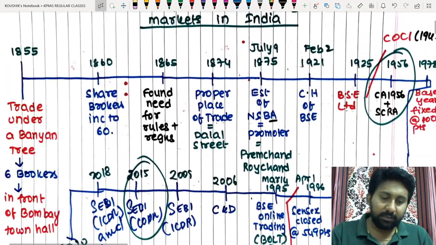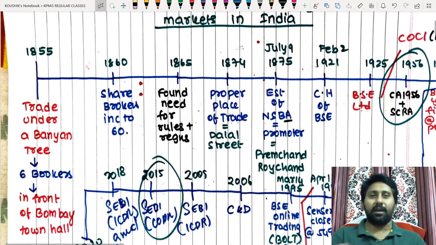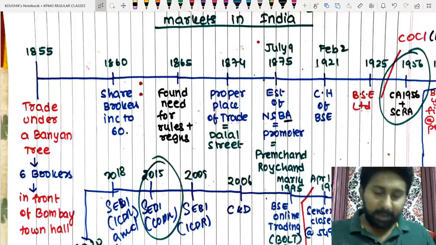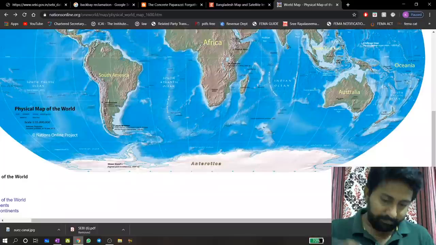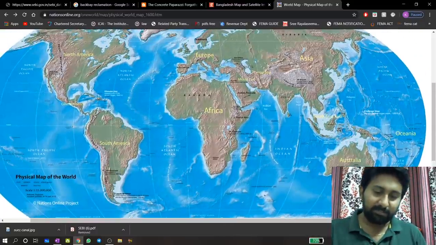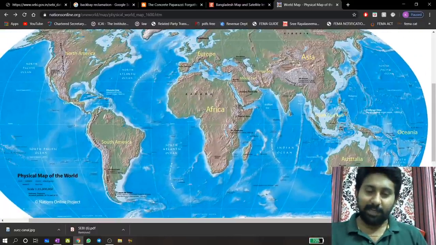Evolution of securities markets in India. First, let me explain certain important concepts. Later you can read. See here, sir, social paper, geography.